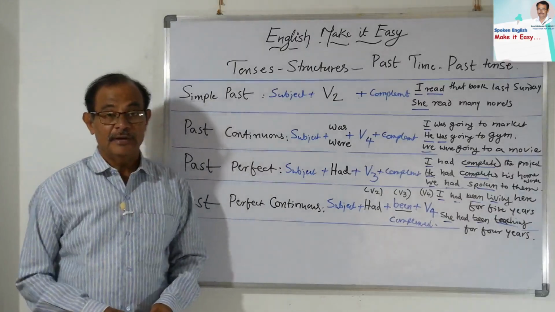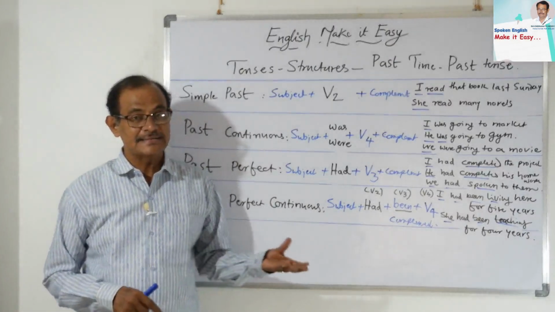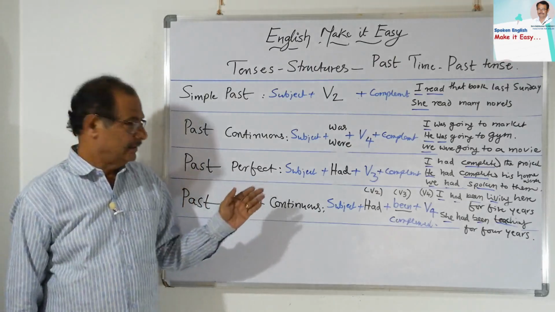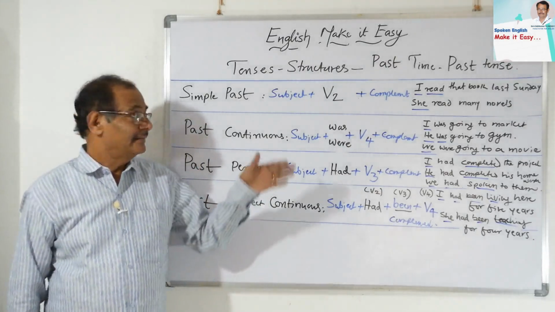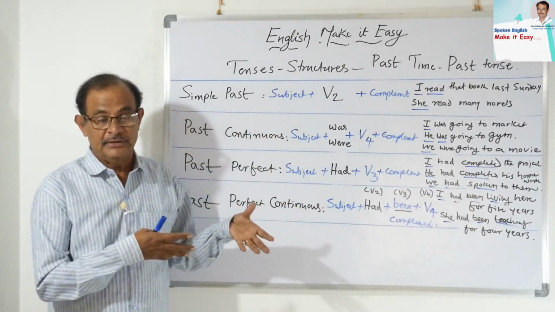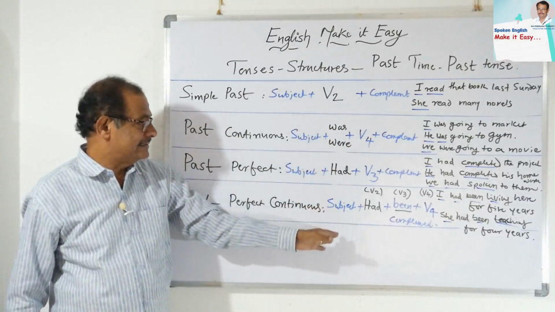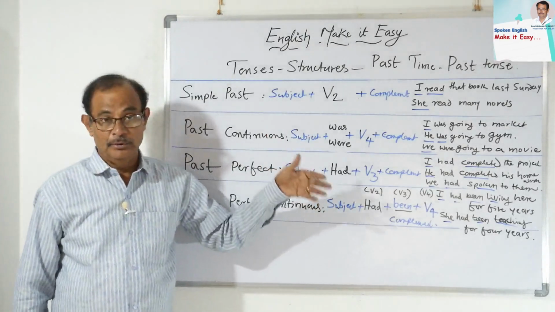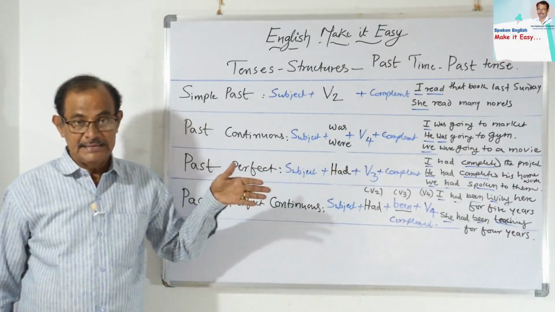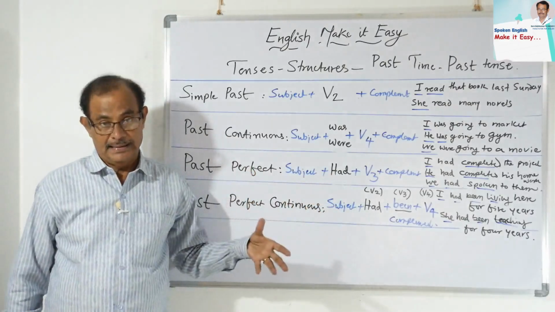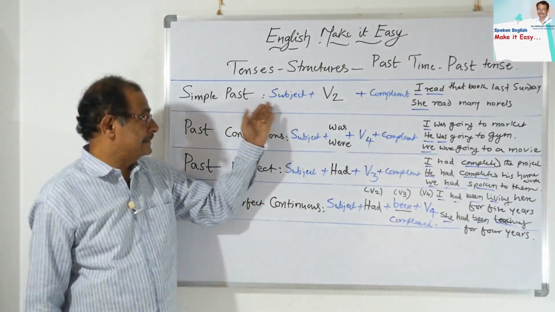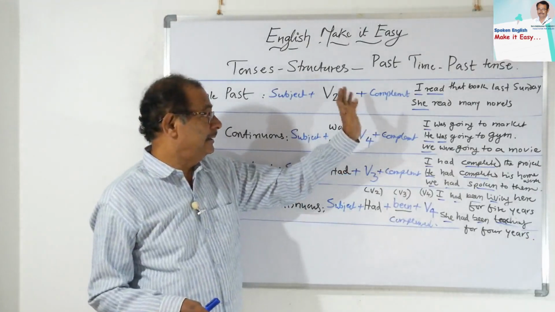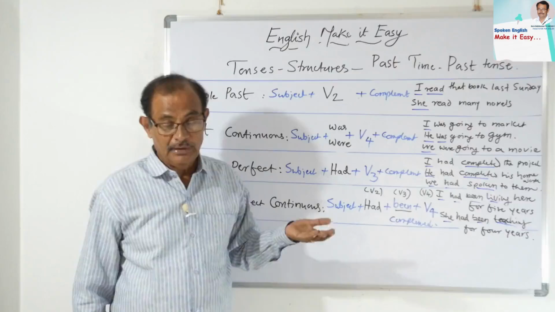Yes friends, let us move to the past time and past tense. See here: simple past, past continuous, past perfect, past perfect continuous, and there are only minor changes from present to past. So I have marked the changes in black ink. In the previous slide you can see the blue ink. So here, the changes in this slide are in black. See simple past: subject plus V2 plus complement. Subject is same, complement is same, only change is, instead of V1 we have to use V2.